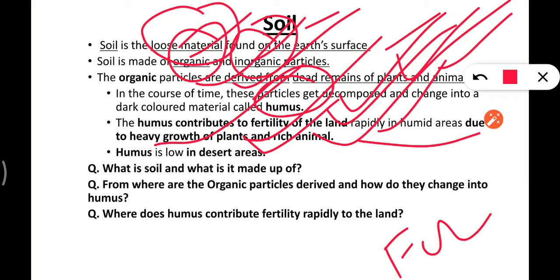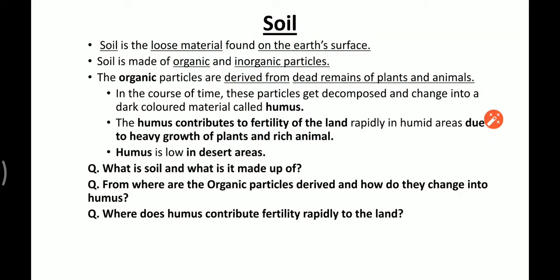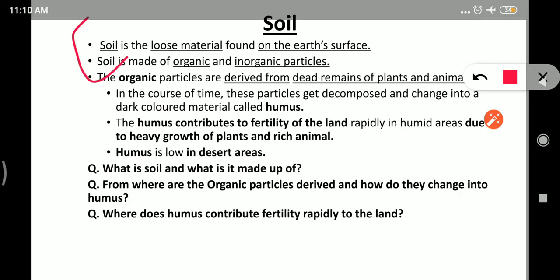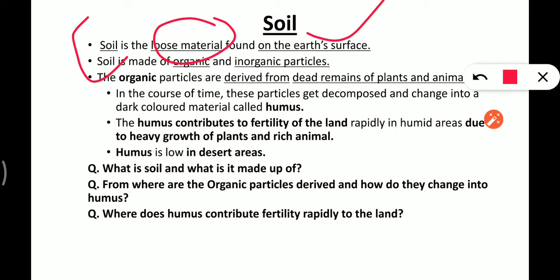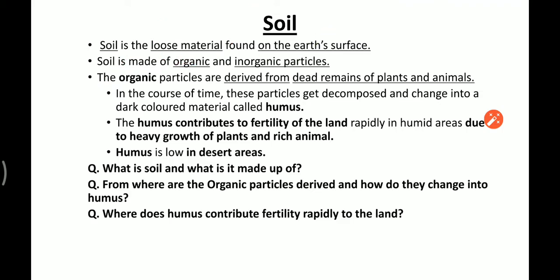Now the question that you have to attempt here is what is soil and what is it made up of, right? So here is the answer in first two lines. What is soil? Soil is loose material found on earth's surface. And what is it made up of? It is made up of organic and inorganic particles, right? I hope it is clear to you. Let's move to the next one.